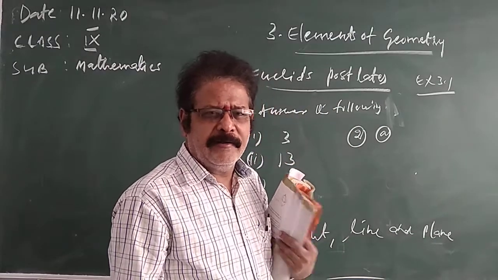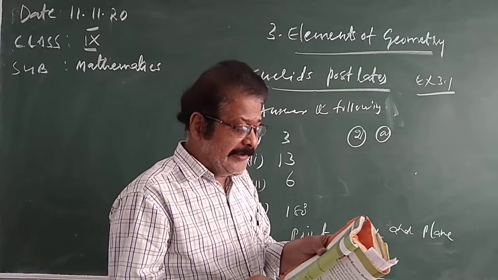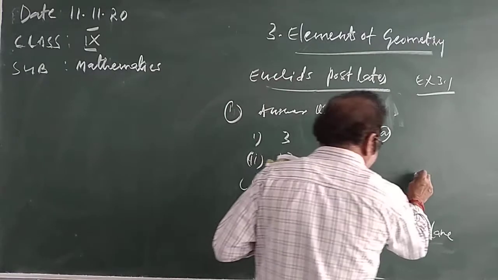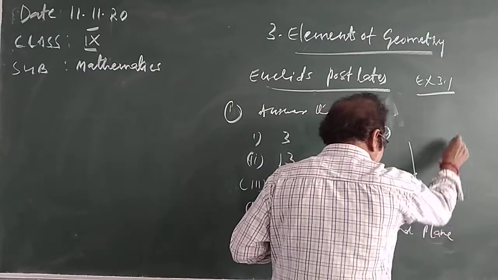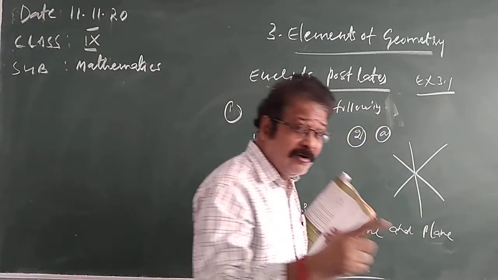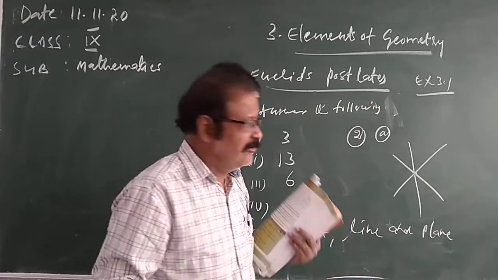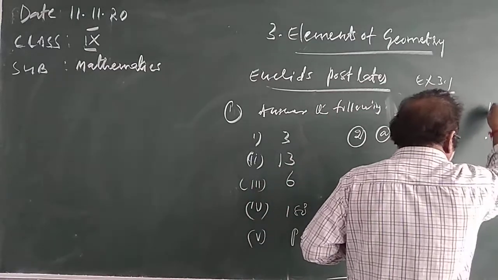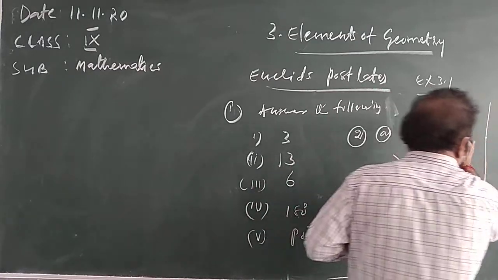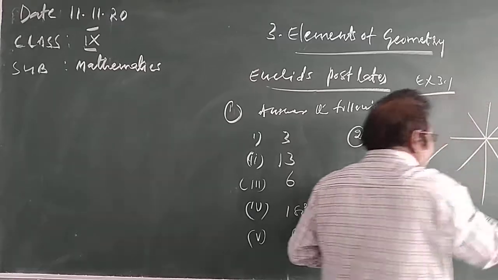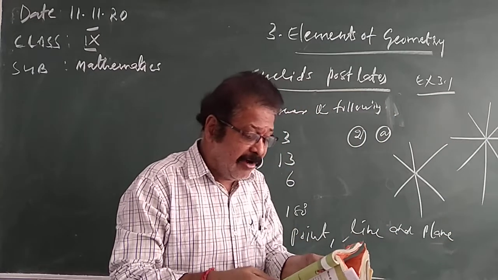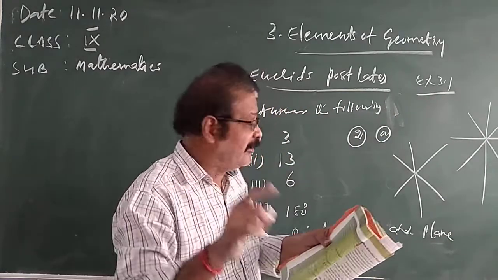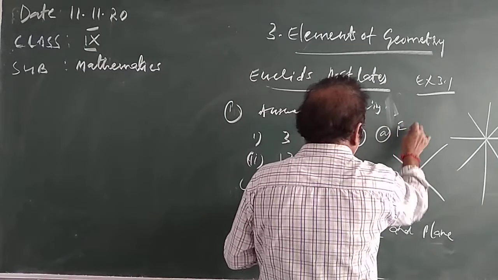Only one line can pass through a given point. Through a given point, we can draw so many lines. But here it says only one line, so it is false. Through this point, can you draw only one line? No, we can draw many lines. Our statement is false.